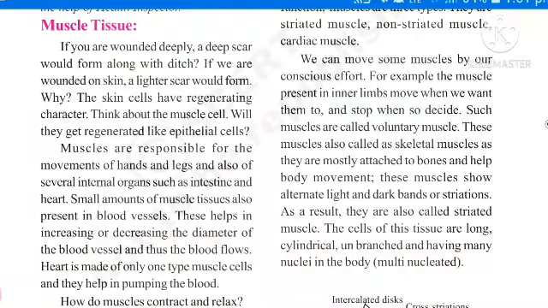This muscle tissue contains a special protein called contractile proteins. What is the function of contractile proteins? They contract and relax the muscles to cause movement. That is the main function of this contractile protein.